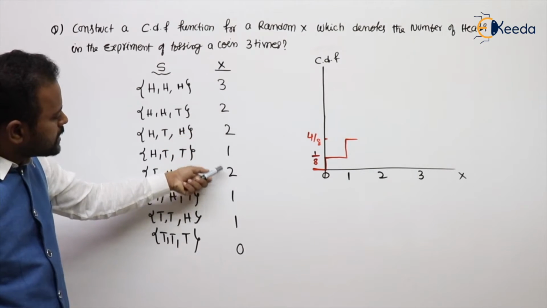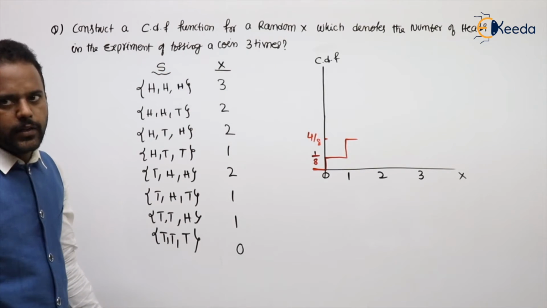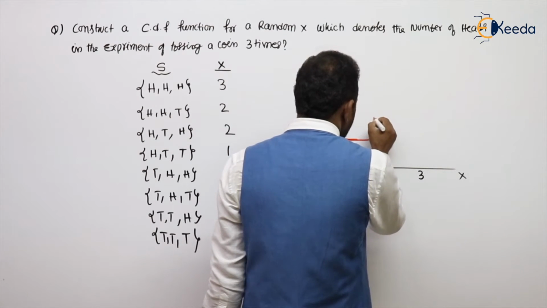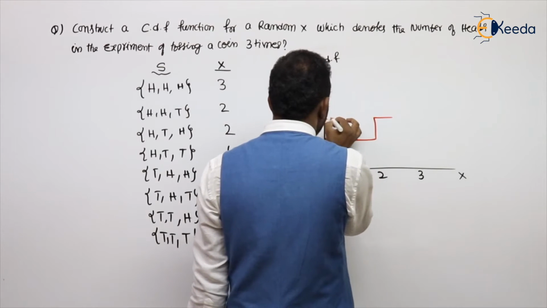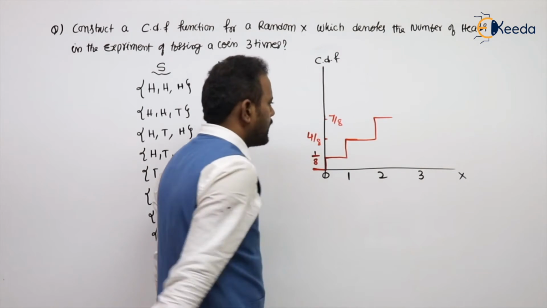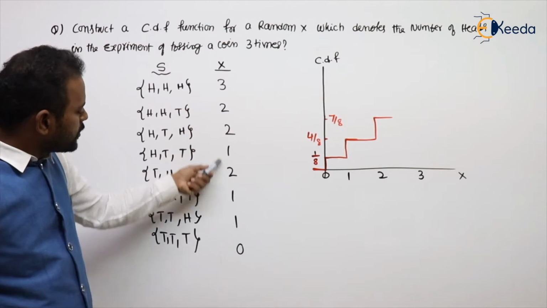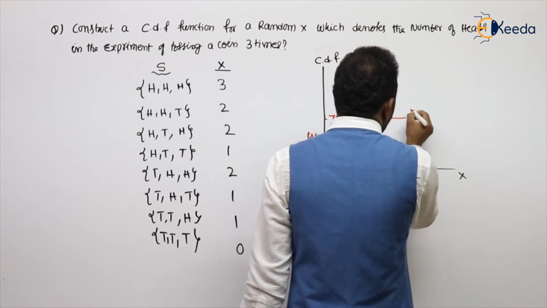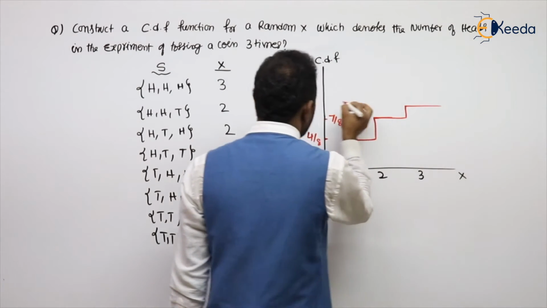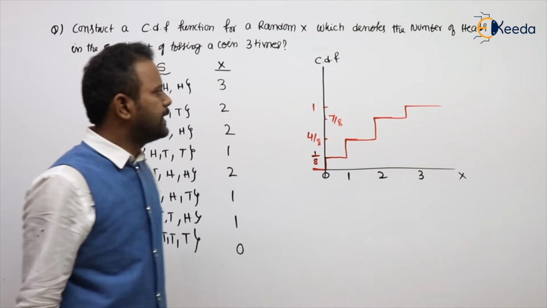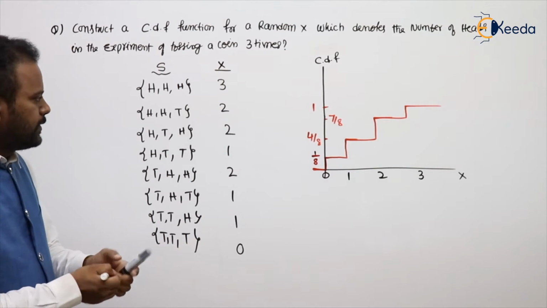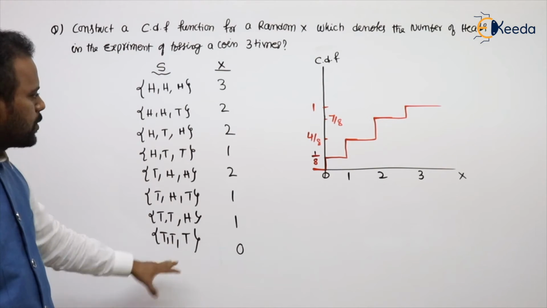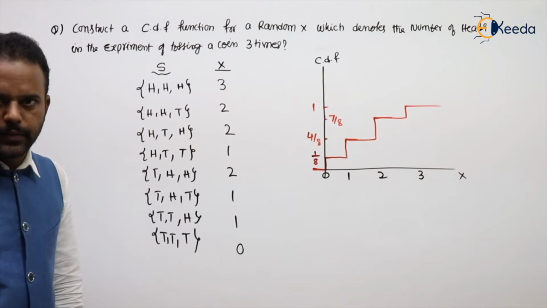Next, how many chances of becoming 2? 3 chances out of 8, so another 3 by 8. 4 by 8 plus 3 by 8 becomes 7 by 8. Next, how many chances of becoming 3? 1 chance out of 8. So at 3, 1 by 8 is adding. 7 by 8 plus 1 by 8, total becoming 1. This is the CDF graph for the experiment of tossing a coin 3 times. These are the possible outcomes, possible values, and I read. Clear? Yeah.